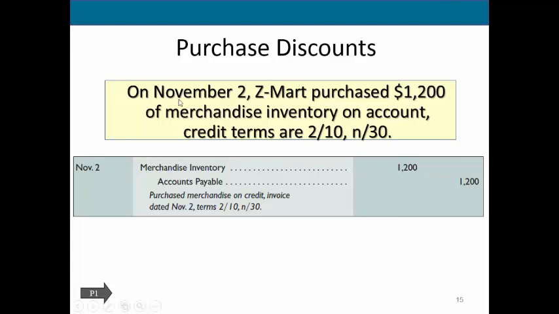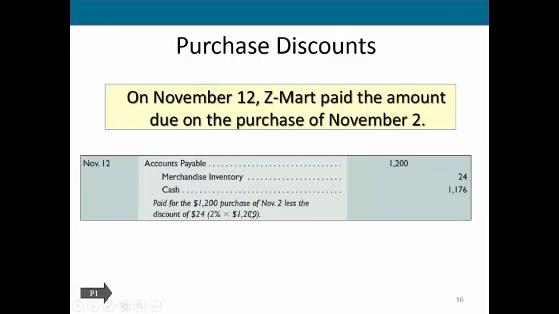So what happens here? On November 2nd, we purchased that $1,200 of merchandise inventory with the following credit terms. So in this case, we purchased goods, but we did not pay in cash. So we've paid with accounts payable. And now we're told if we pay that within 10 days, we get a 2% discount. Otherwise, we pay the full amount. So, let's say that we go ahead and pay, and we did indeed pay within 10 days. So when we do that, we pay off 2% less than what we originally had to.